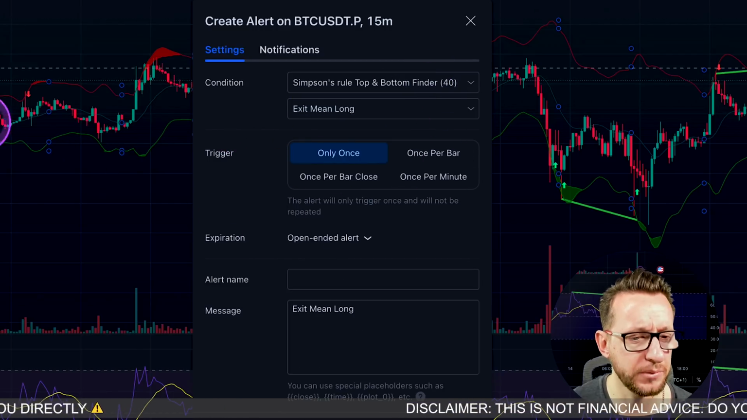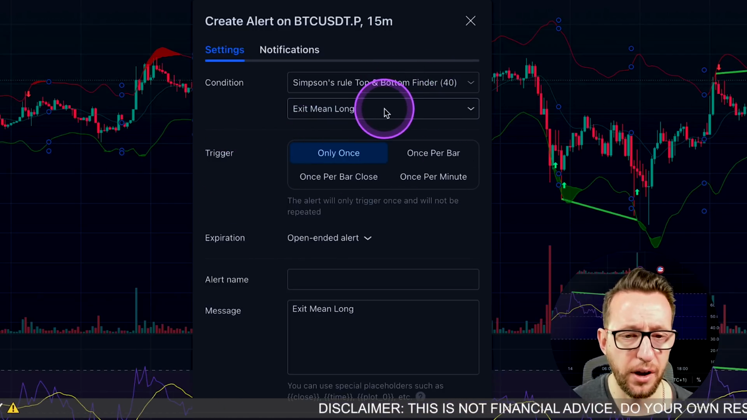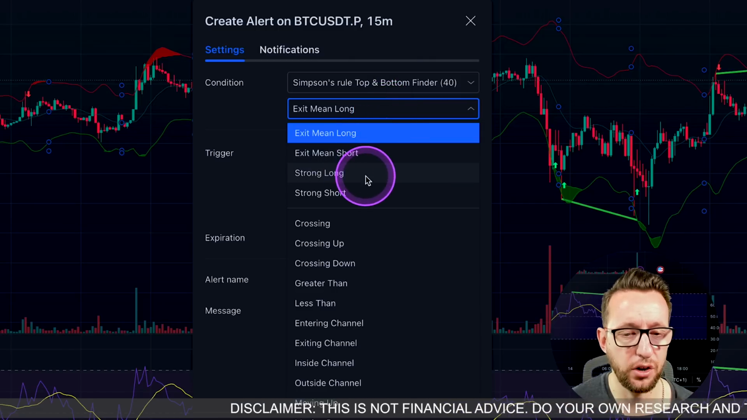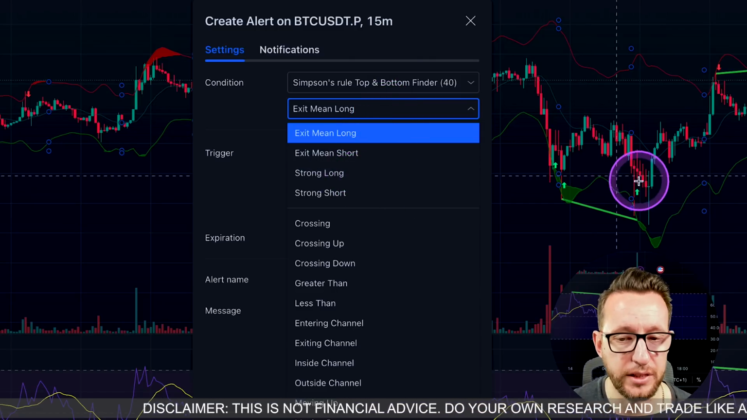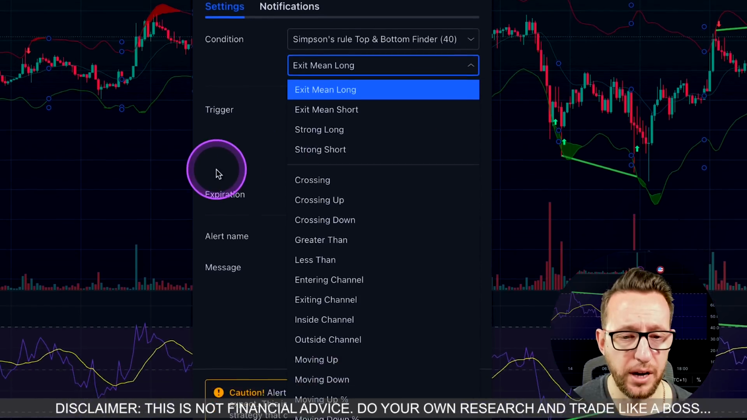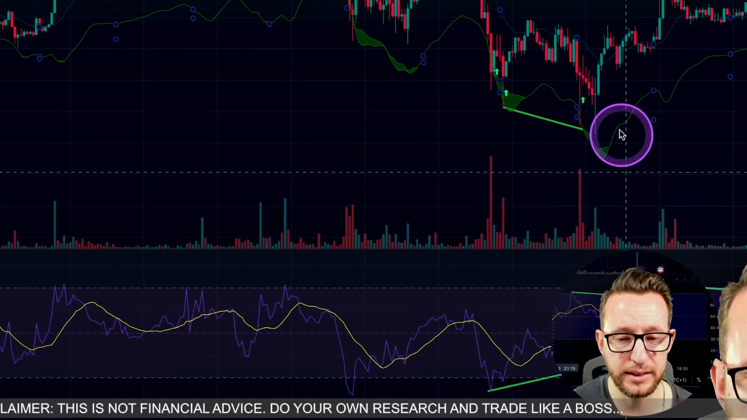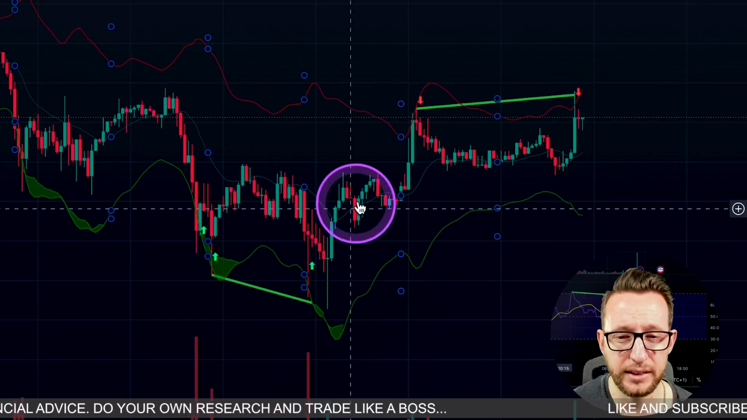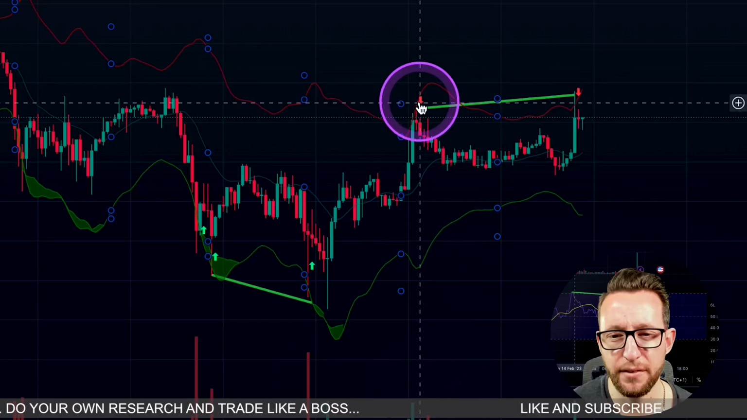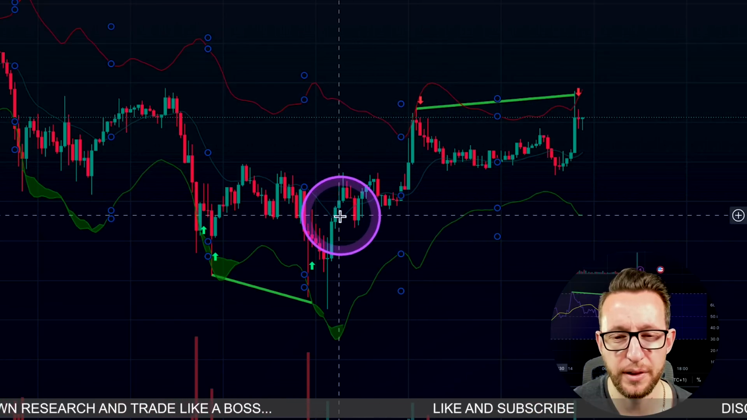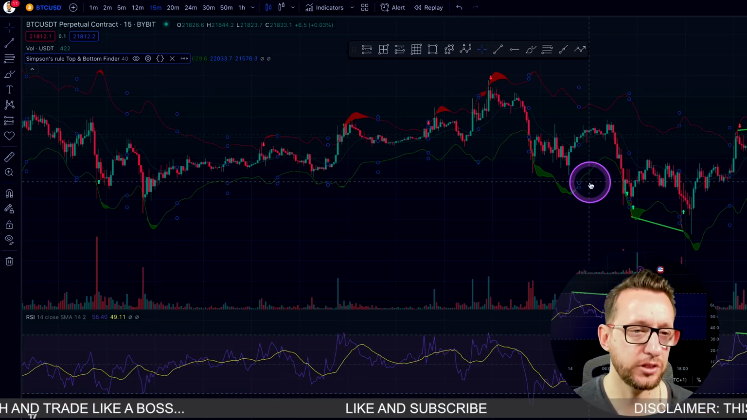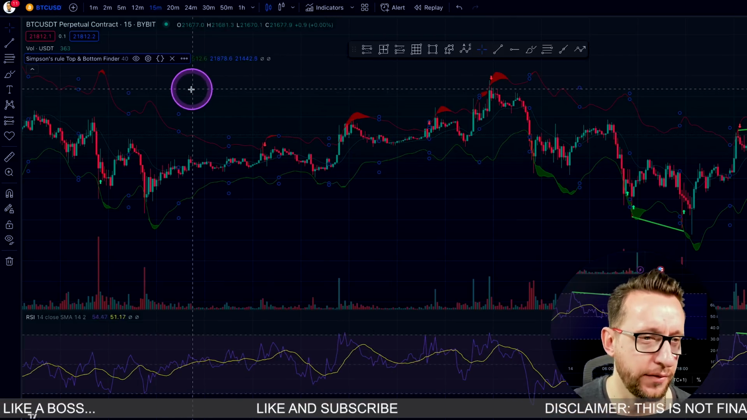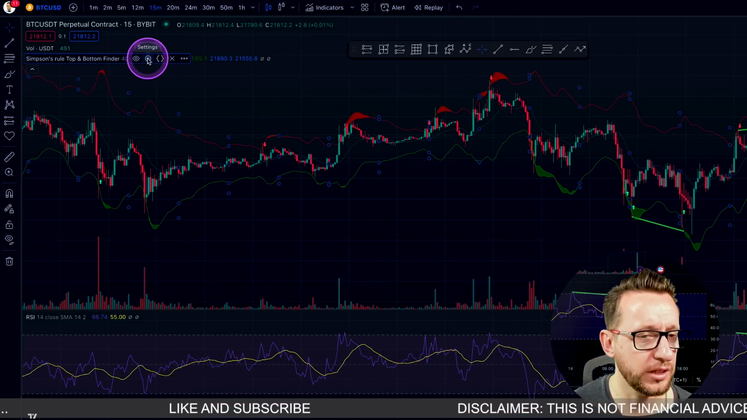So I've added the Simpsons Rule here. We're going to try and take a long entry from these green arrows. My strategy is going to be setting these green arrows as my entrance, and then I'm looking to take an exit either when we get a red arrow up the top here or as we cross over the mean here. Now this isn't a perfect strategy, it's just an idea for a new kind of strategy, I guess.